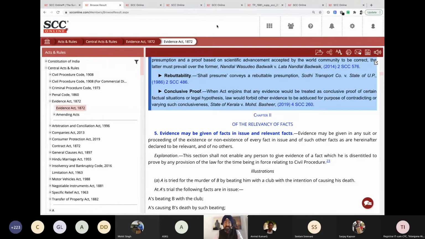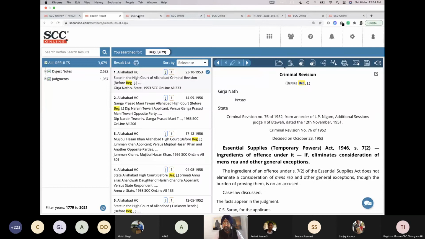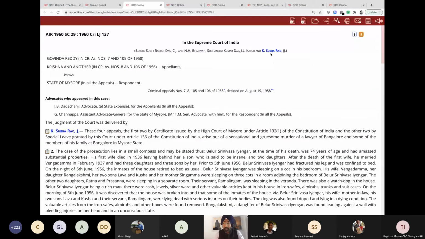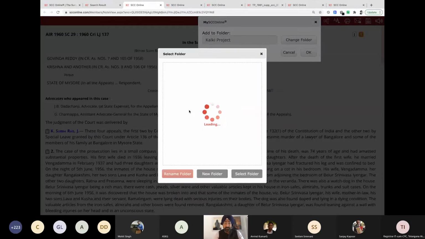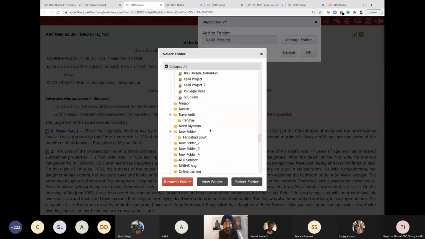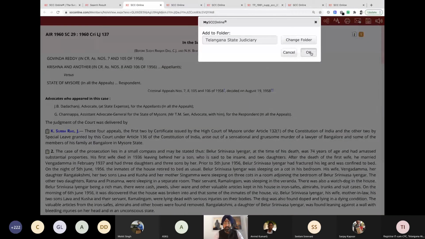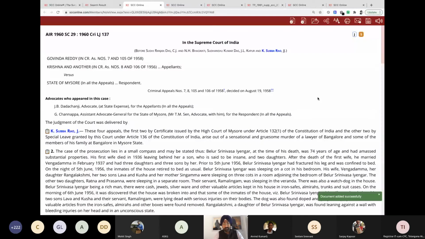Similarly, I can add whatever I want in the same fashion. Let me give you one more example. This is a judgment that I saved, an open judgment. I can come on this, and this folder option is there. It says Kalki project, but I don't want Kalki project. I want Telangana State Judiciary. It has already been made, so I don't have to make it again. Just go for it, there we have it. Select folder. Okay, so now one judgment and one Act.